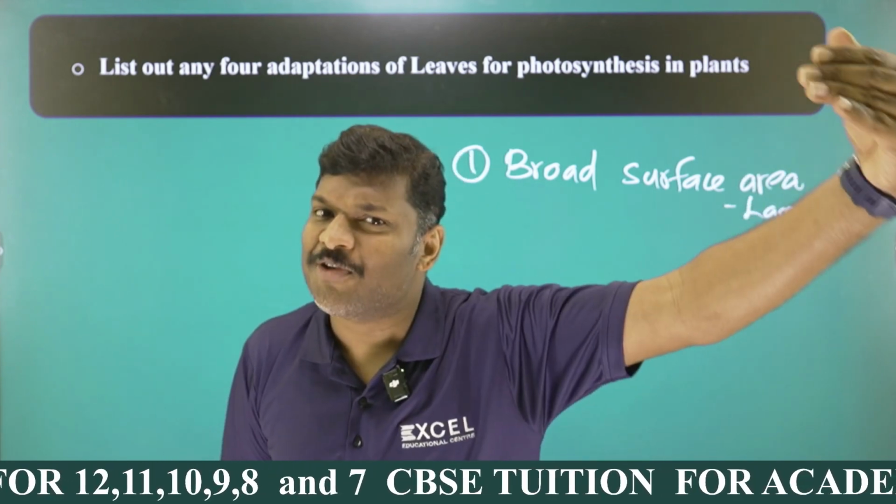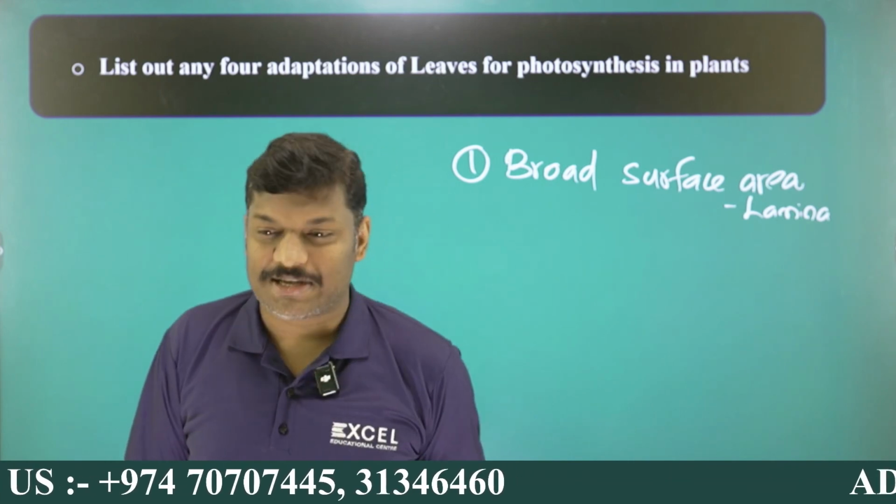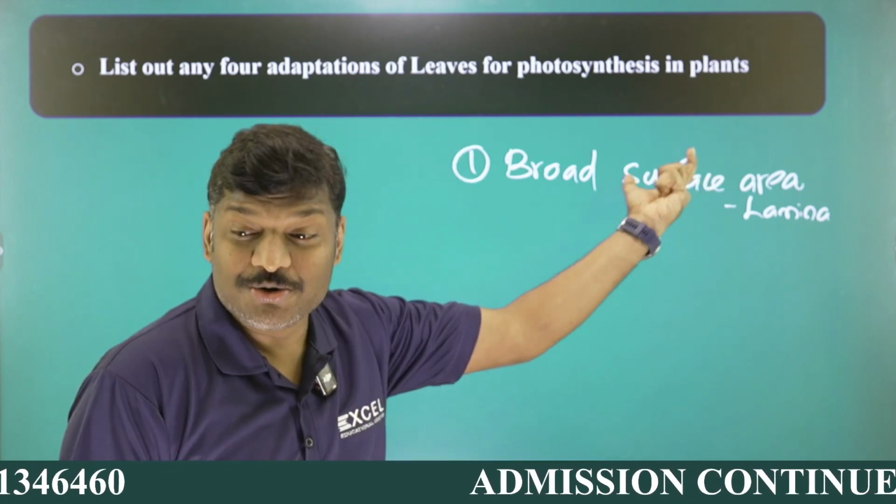You already studied alveoli inside our lungs: broader surface area, more exchange of gases. And like that, the small intestine is fully enriched with small finger-like projections called villi, and villi means a broad surface area. Broader the surface area, more the function. Like that, the leaves are broader, in the sense that the lamina is broader. So that's why they can absorb more sunlight. That is the first point you have to mention in the board examination. Whenever there is a question, you can write point-wise, my dear student: broad surface area for the absorption of sunlight. And you should mention the name, lamina.